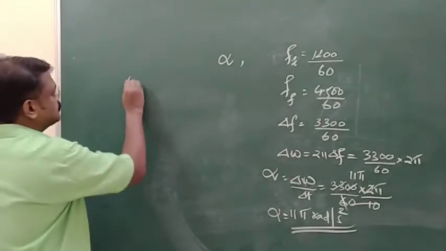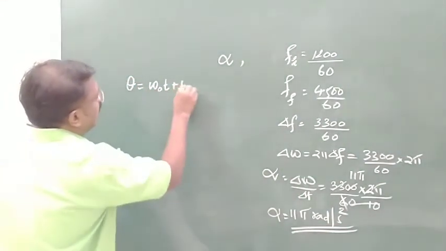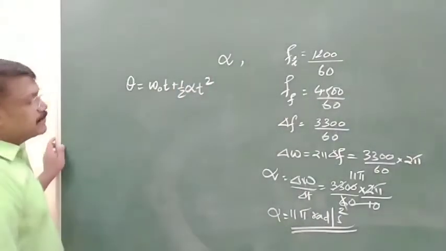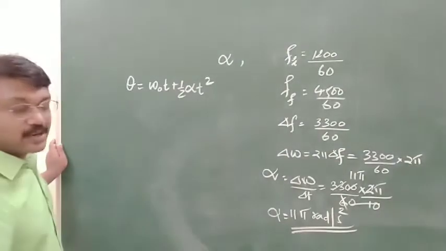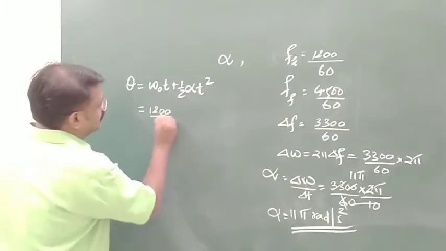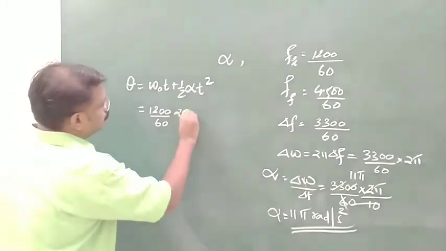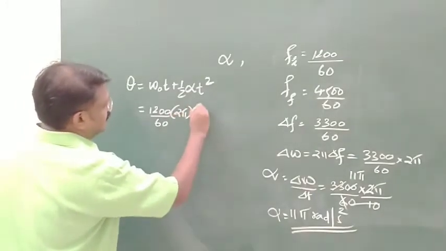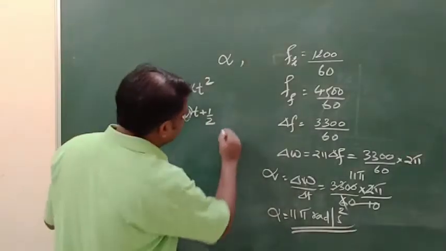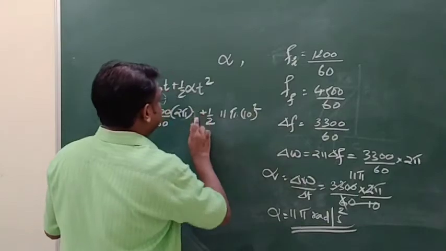Theta is angular displacement. Theta is equal to omega 0 t plus half alpha t squared. This equation is very familiar to you: S equal to ut plus half at square. So what is omega 0? 1200 divided by 60 into 2 pi, t, plus half into alpha. Alpha is 11 pi, into 10 square. This t is 10.